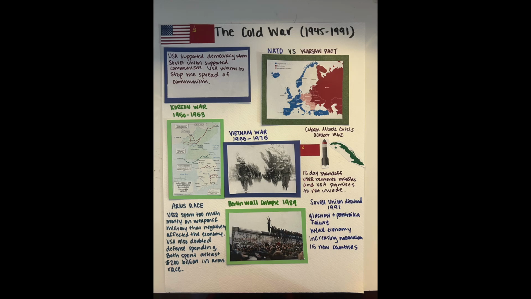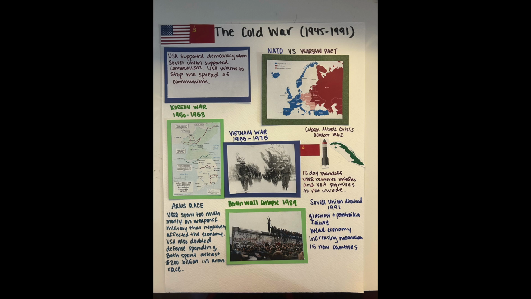So for my lesson, I chose to do a scrapbooking page about the Cold War. The Cold War started in 1945 and ended in 1991. The war was mainly between the USA and the Soviet Union. So the reason why it happened is because the United States supported democracy when the Soviet Union supported communism.